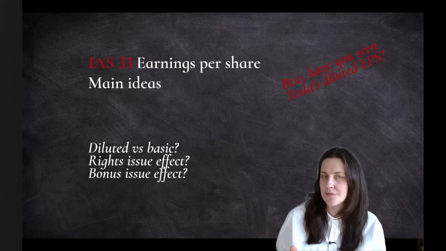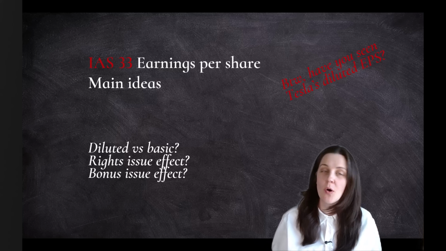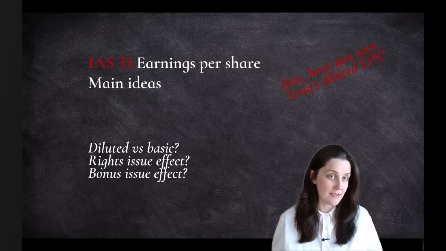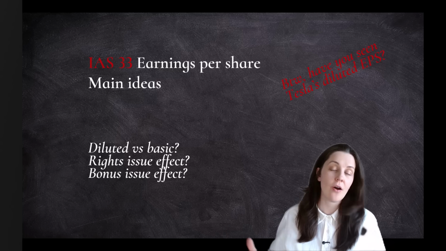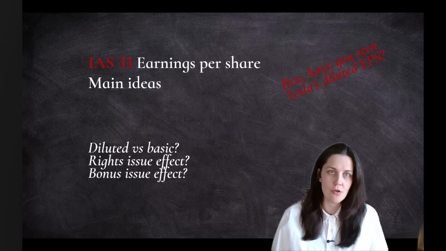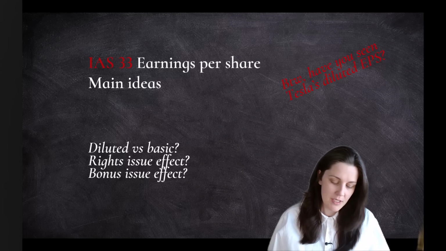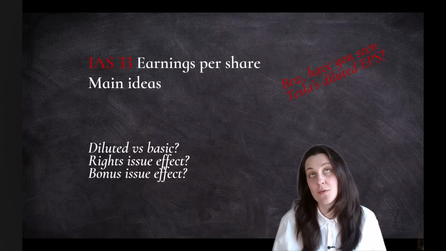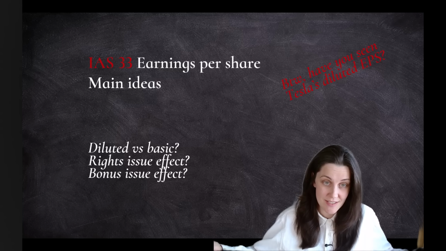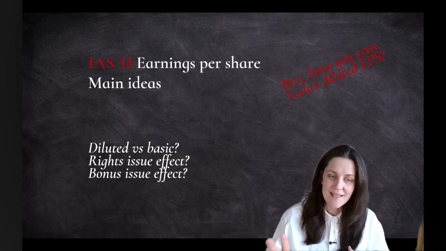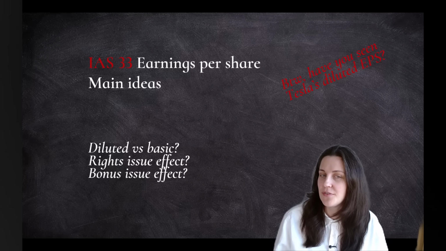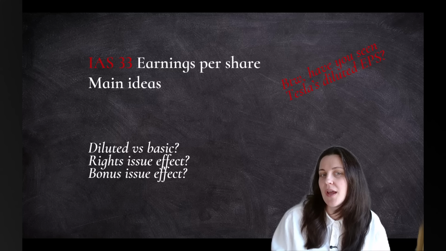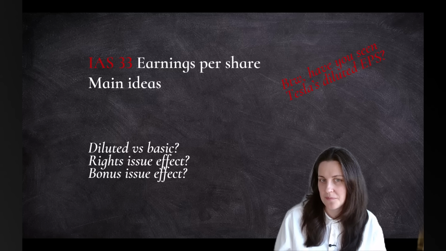£1 million. Is it a great profit or not? Well, it depends. If you have a million investors, then this means that you just get £1. But if you have just two investors, each of you gets £500,000, and that looks fantastic, right? That's why we need IAS 33 that guides us on how to calculate earnings per share.